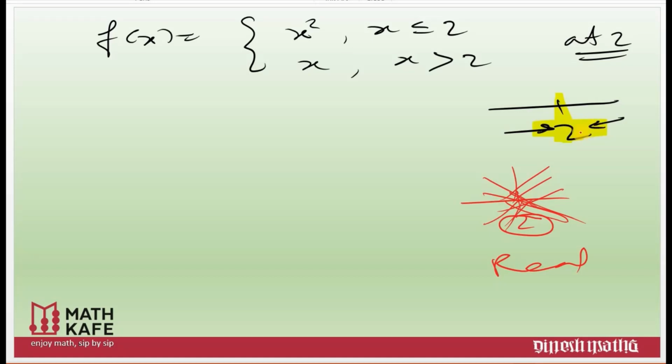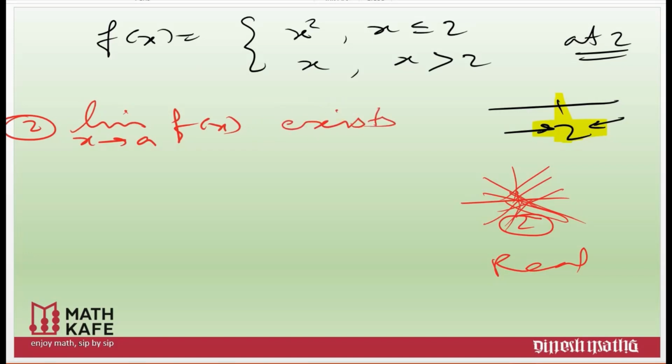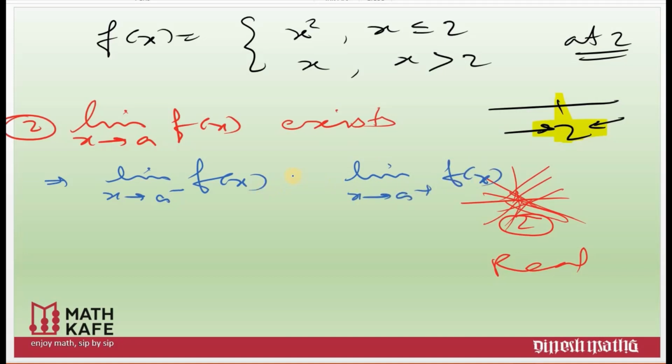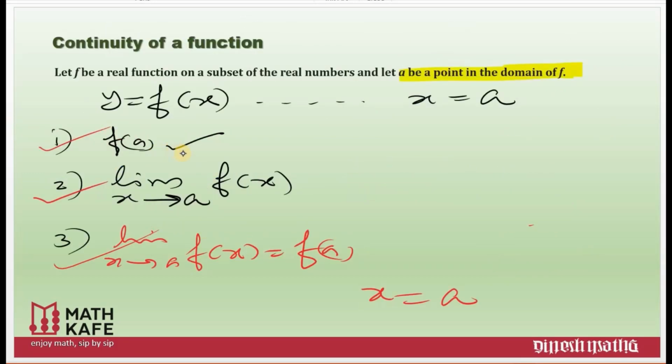In all such cases, our limit condition will change. You remember the second condition I wrote, limit x tends to a, f of x exists. Now this we have to write in the broader sense as limit x tends to a minus f of x and limit x tends to a plus f of x must exist, and they must be equal, otherwise not continuous. Or we will say in short, left hand limit should be equal to right hand limit. Now our continuity definition I will just modify one more time. I repeat, the function f of x will be continuous at x is equal to a.